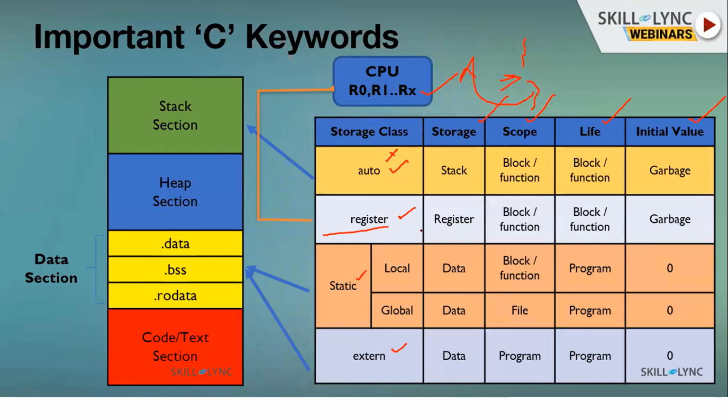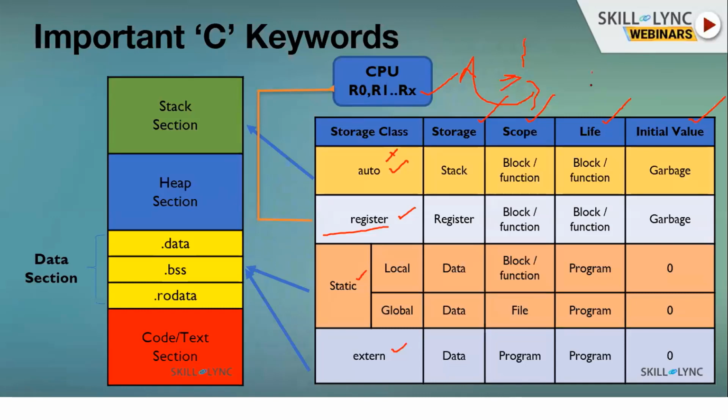Nowadays also it is available. If you declare any variable with the register storage class, then that variable will be stored in a CPU register. If the CPU wants to get the value from the register, it is very easy and very fast, because these registers are the baby of the CPU.